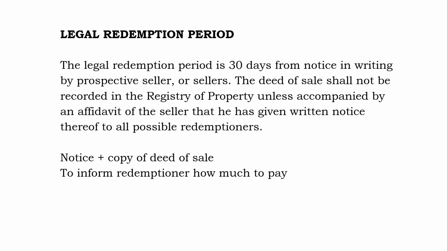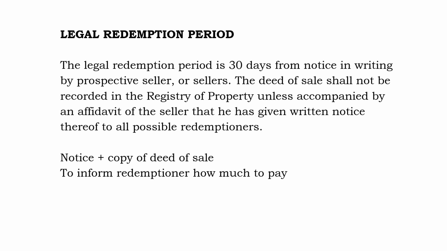Legal redemption period. The legal redemption period is 30 days from notice in writing by prospective seller or sellers. The deed of sale shall not be recorded in the register of property unless accompanied by an affidavit of the seller that he has given written notice thereof to all possible redemptioners. The notice plus copy of deed of sale must be given to the possible redemptioners to inform them of how much to pay.